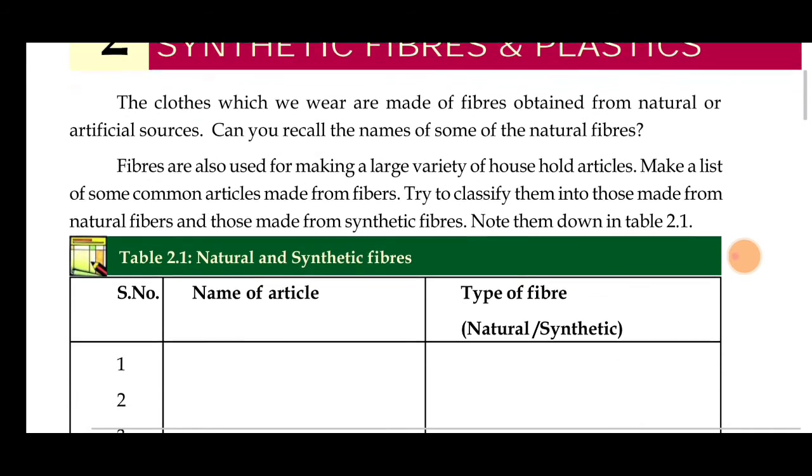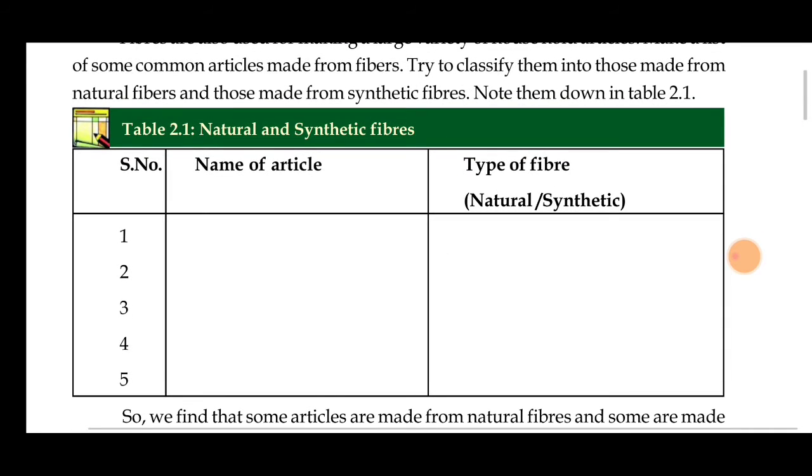There are mainly four types of natural fibers from animals, wool, silk, camel hair, and angora, as well as the plant fibers, which are cotton, flax, hemp, and jute. Now name some articles made from the fibers we get from nature. We can make things like beds, bags, sweaters, curtains, and storage things from jute.